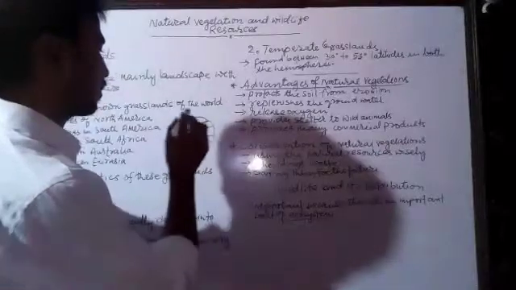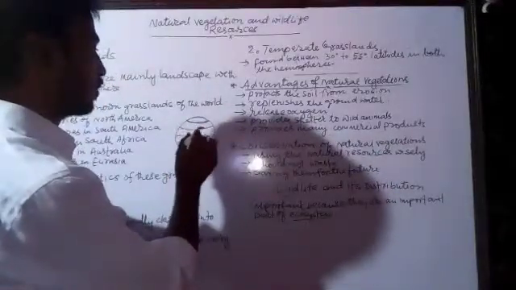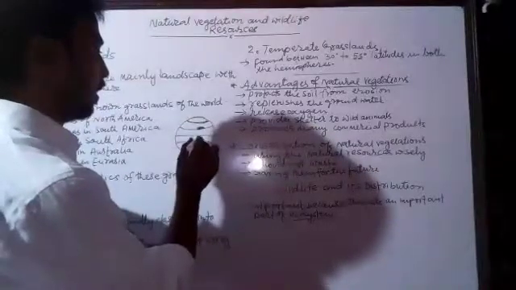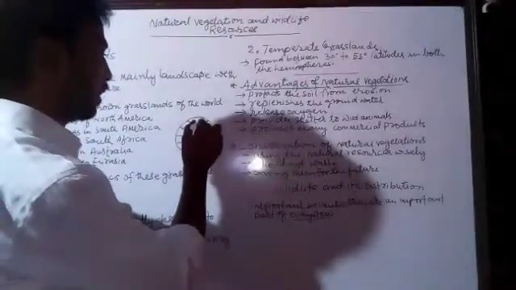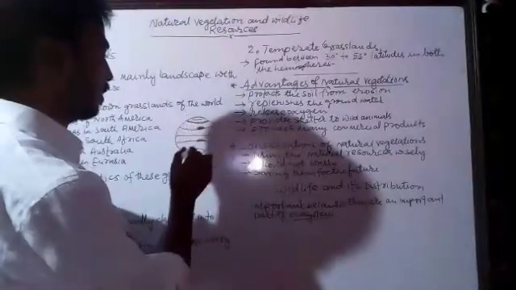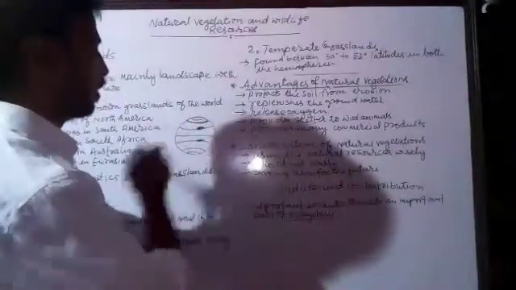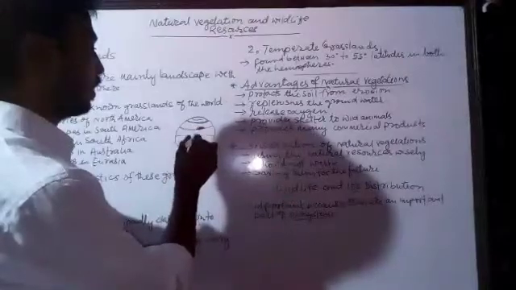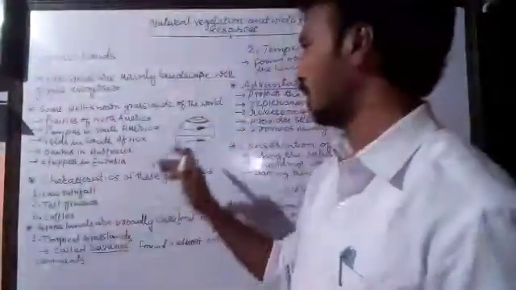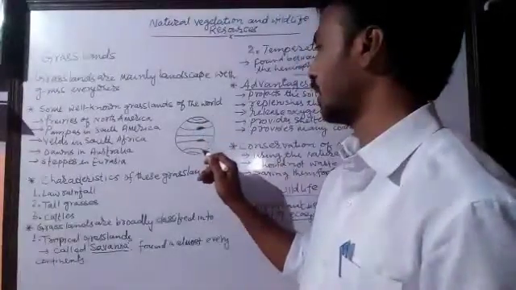Tropical areas are between the equatorial area and the temperate area, and the temperate areas are between the tropical and the Arctic and Antarctic circle in both hemispheres. So these grasslands are found in tropical areas and also in the temperate areas.